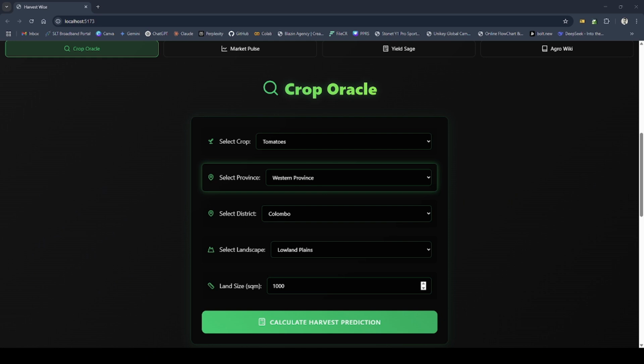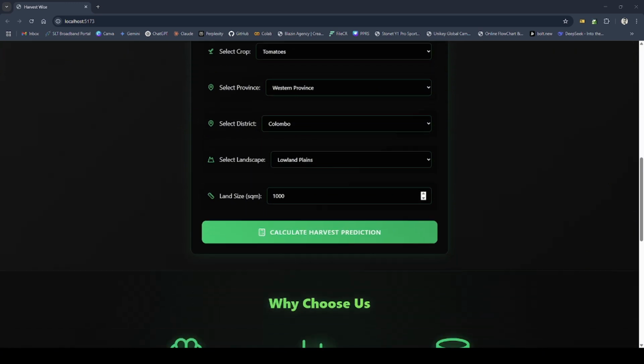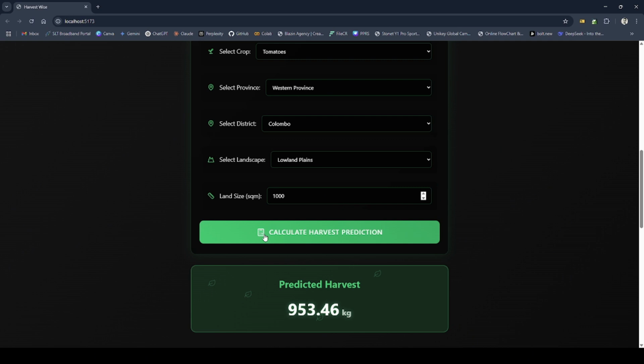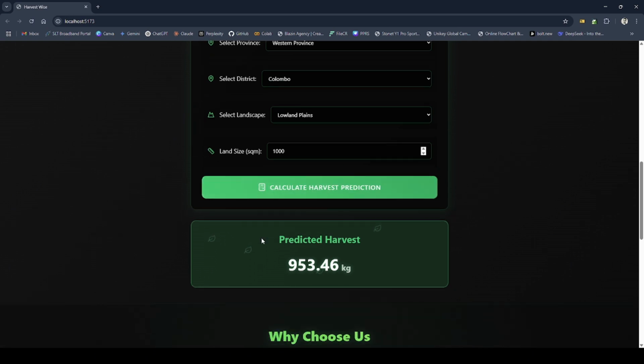When a user inputs the details and submits, the app makes a post request to the predict endpoint, and the backend uses a simple simulation formula for the model to return the expected yield in kilograms. The front end displays the predicted value visually and numerically to the user. So let's try this. Here you can see that the harvest is predicted.